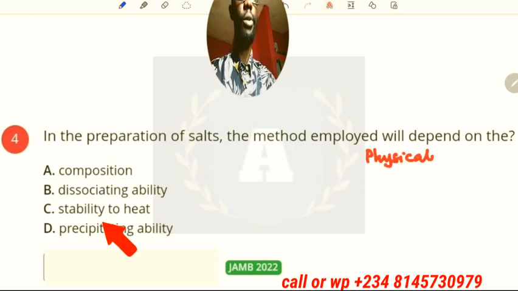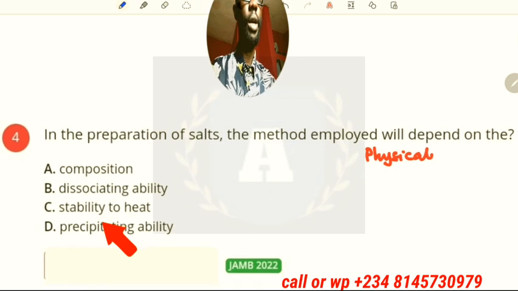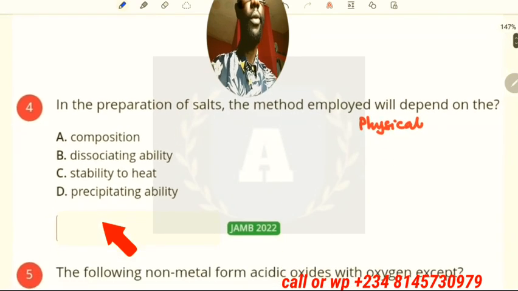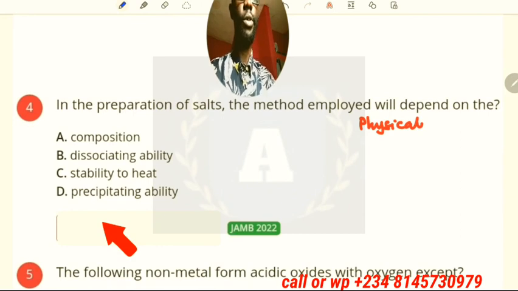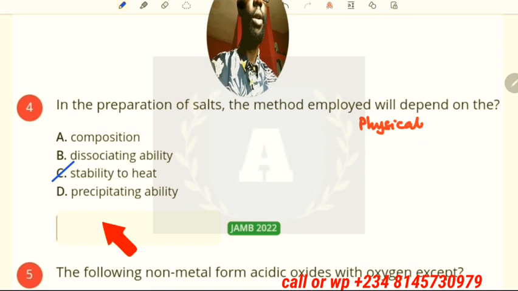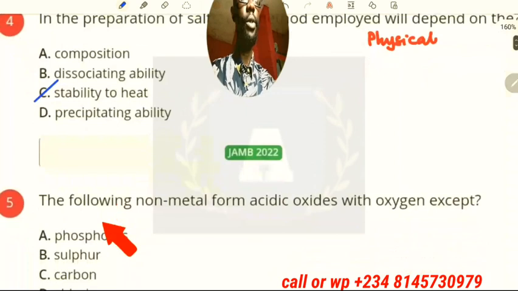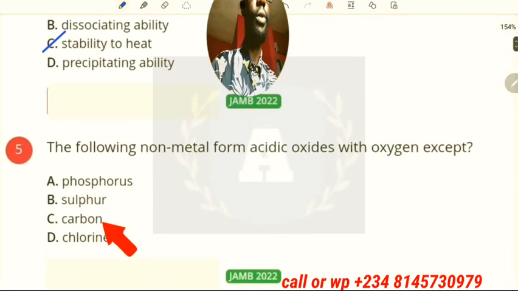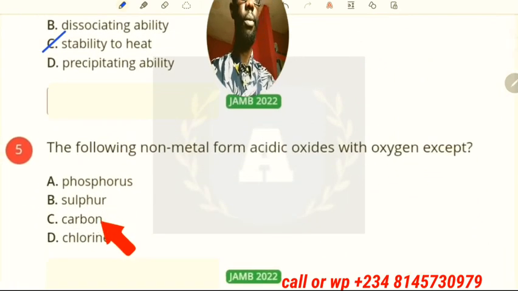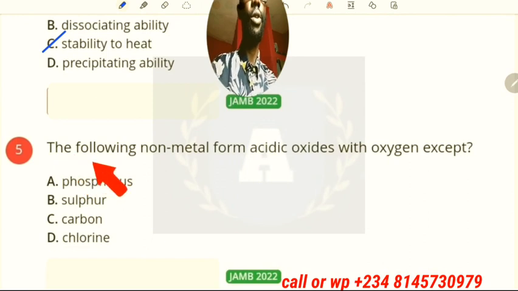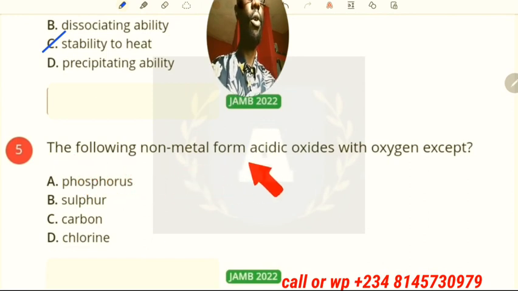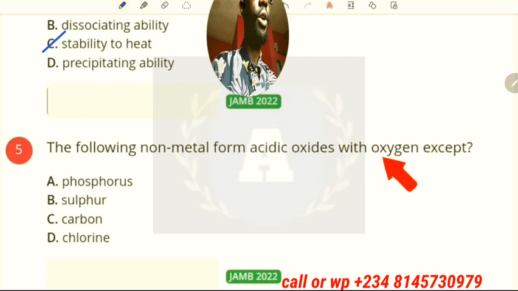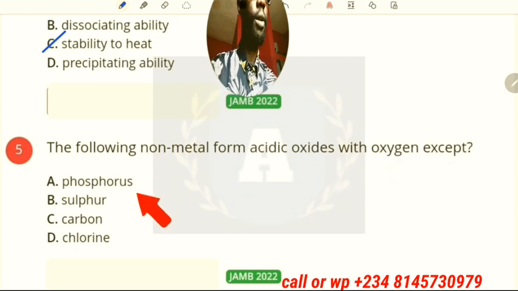Now in preparation of salt, there are 2 things that are very important. You have to know the stability to heat and solubility of that salt. So for this question, the answer here is stability to heat. Apart from stability to heat, we also have solubility of the salt that we need to consider before preparing the salt.